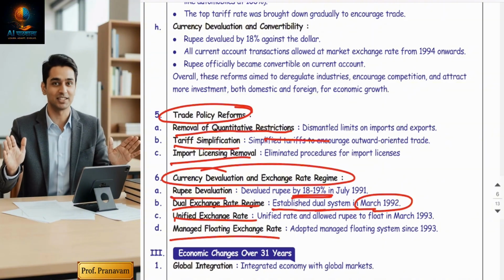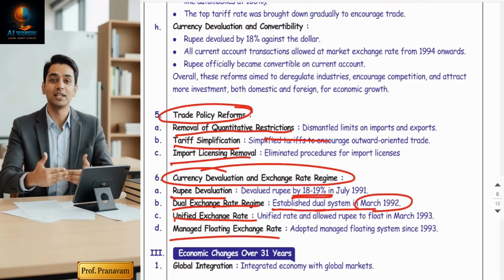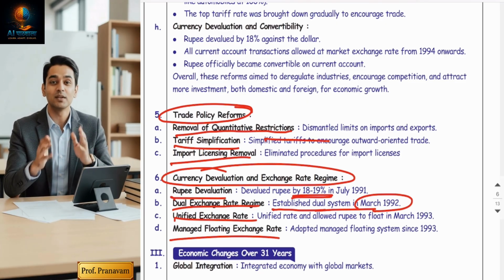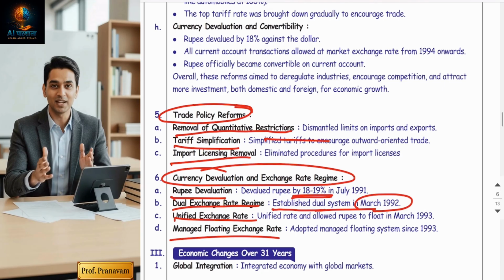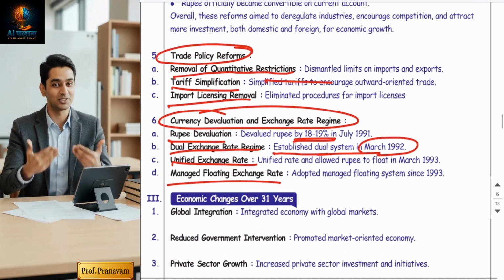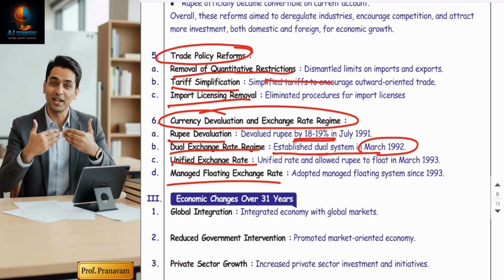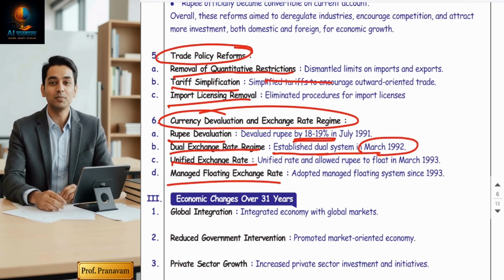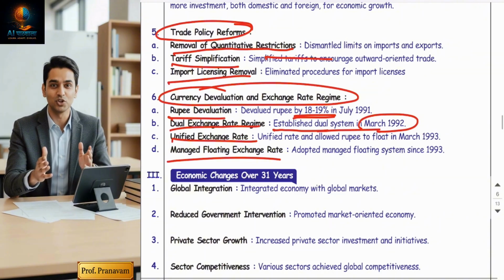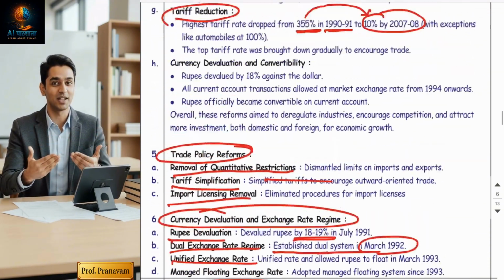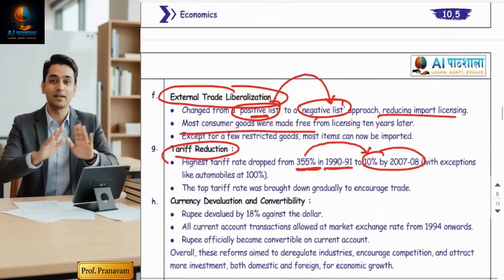For example, if the Indian currency becomes weaker, the RBI has the authority to maintain the exchange rate by managing the supply and demand of the Indian currency. All these technicalities you have studied in chapter number 9. Am I correct? Unit 5, I think so. Fine. So these were the reforms that came into existence, guys.